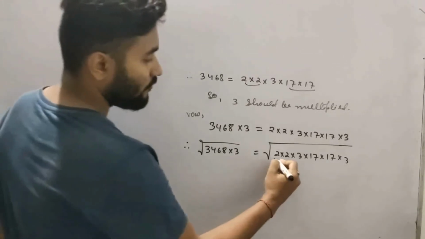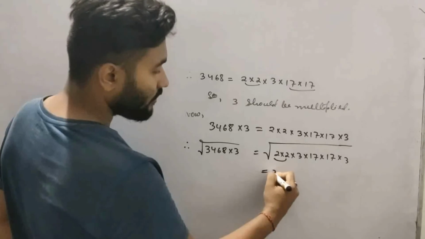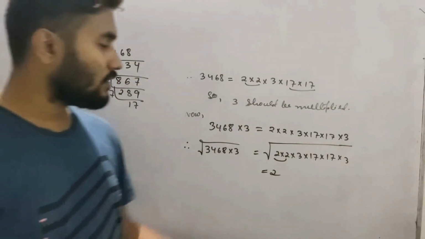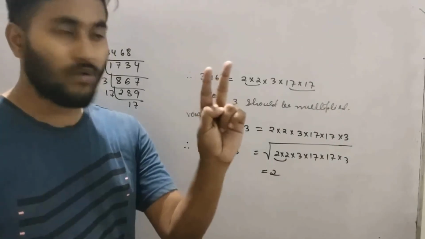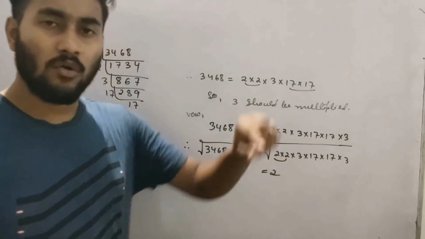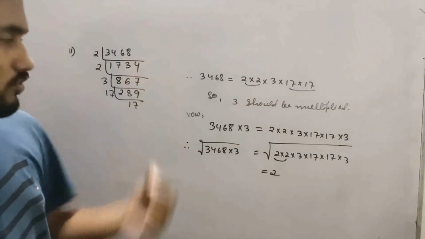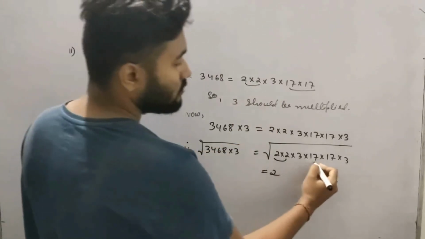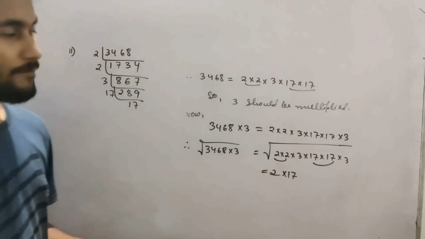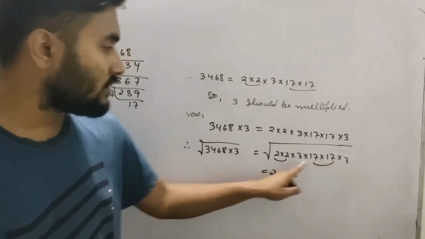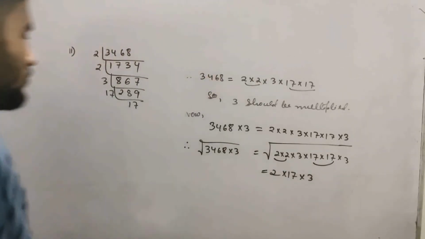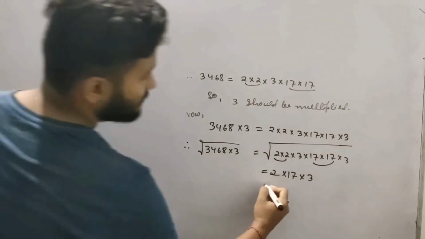So see, from this 2 2, one 2 will come out. So now you have to find the square root. Remember, from 2 items, 1 item will come out from the root. See, from this 17 17, 17 will come out from this root. From this 3 3, 3 will come out from the root. So what is your answer? Your answer is